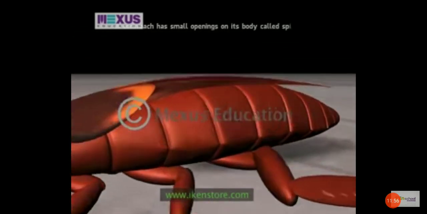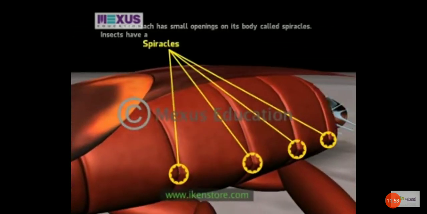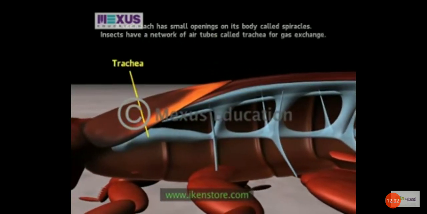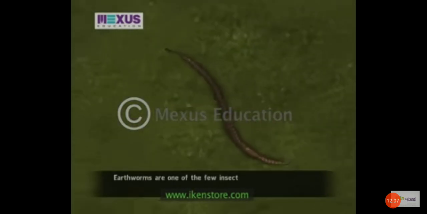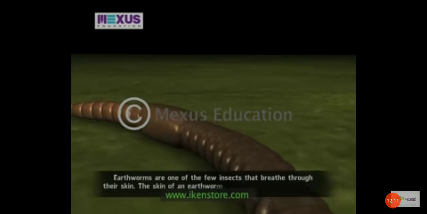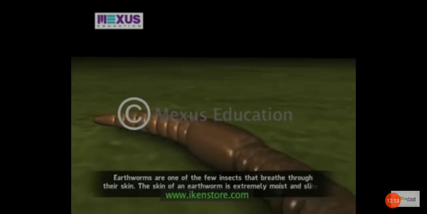Unlike the other animals, which have chest cavities like human beings, insects like cockroaches have a different respiratory system. A cockroach has small openings on its body called spiracles. Insects have a network of air tubes called trachea for gas exchange. Earthworms are one of the few animals that breathe through their skin. The skin of an earthworm is extremely moist and slimy.